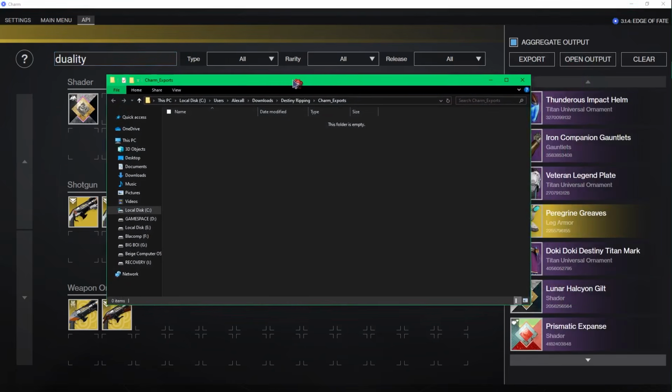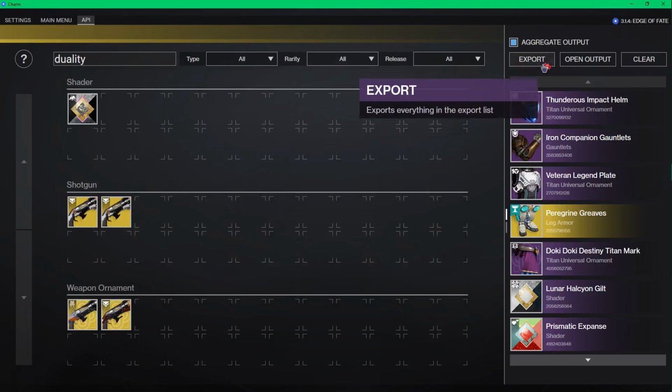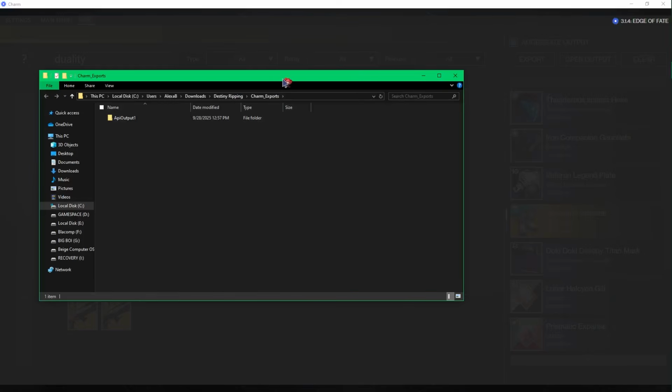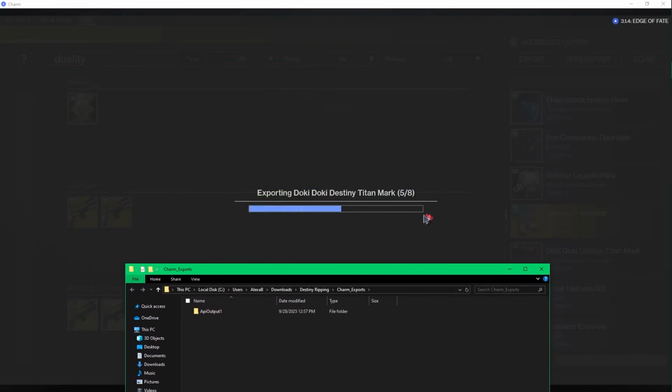Turn on aggregate output so that the armor is exported into its own folder together. Shaders won't be put into that folder and will be extracted into their own folders like so.